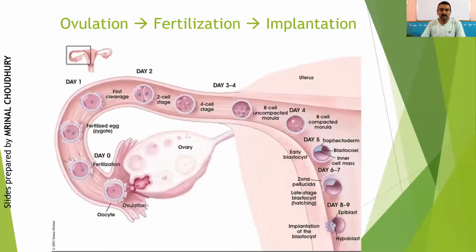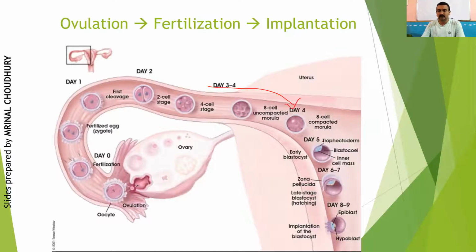This is the overall process. That is, if we see from here, that is the ovulation, the oocyte is there, the sperm has come, fertilization took place, the two male and female pronuclei, and then this is the zygote at this stage, right? After first cleavage, 2-cell stage, 4-cell stage, then 8-cell stage. By day 3 or 4, you can see it has reached the uterus.